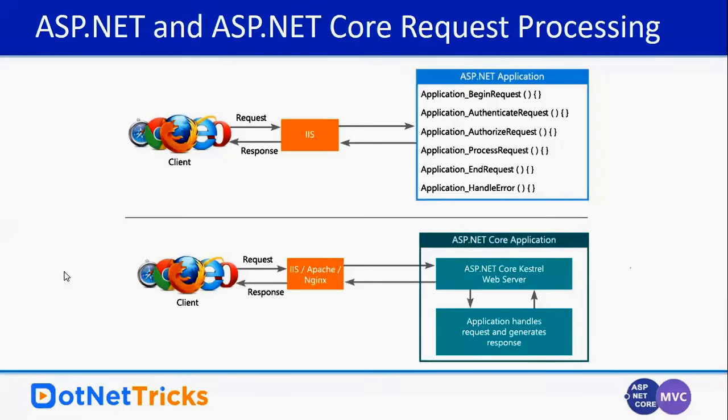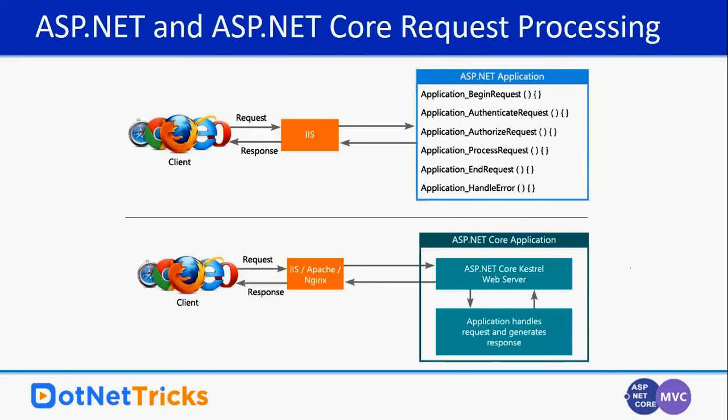If you're talking about request processing in ASP.NET and ASP.NET Core, how are both different? In the ASP.NET framework, we have only the IIS web server, which is responsible for handling the request. Internally in the ASP.NET application, we have application begin request, authenticate request, and authorize request.